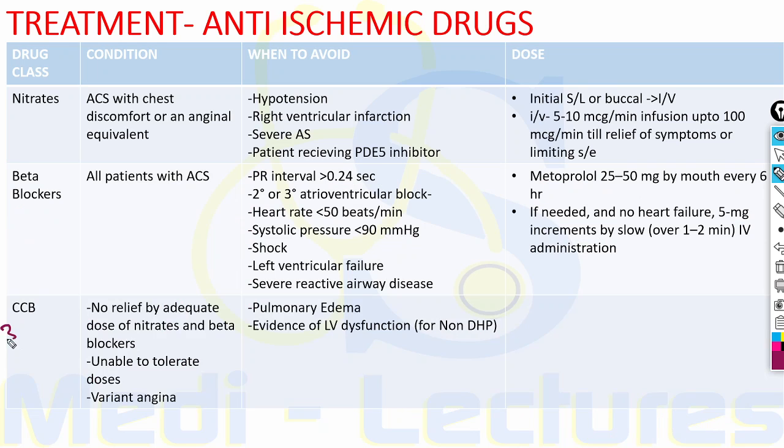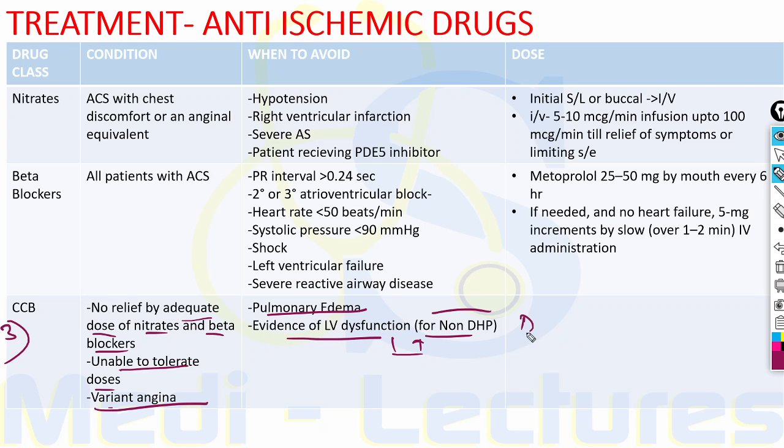The third drug class is calcium channel blockers. These are to be given if there is no relief by adequate dose of nitrates and beta blockers. First we will give nitrates, beta blockers. If there is no relief, then we will start calcium channel blockers. Or the patients are unable to tolerate these drugs or have contraindications to nitrates or beta blockers. Also, the patients of variant angina, Prinzmetal angina, these are to be given calcium channel blockers. The contraindications are pulmonary edema and evidence of LV dysfunction. LV dysfunction is a contraindication only for non-DHPs. DHPs can be given in this condition.